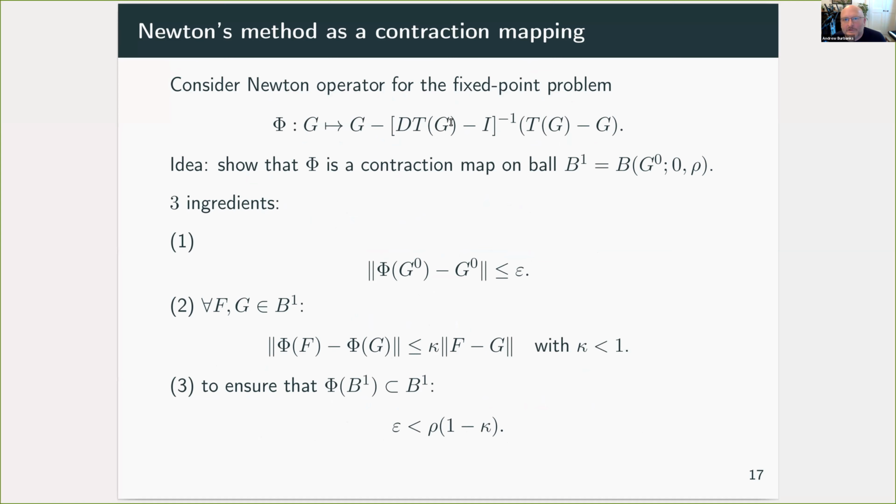Well, let's return to the Newton operator. And the idea is to prove that the Newton operator is a contraction map on a ball around our approximate fixed point. We know that the renormalization operator isn't a contraction because it has this expanding direction, but close enough to the fixed point, we would hope that Newton's method is. And there are 3 ingredients in doing this. We bound how far the approximate fixed point moves under Newton method. We gain a uniform contractivity constant, so this bounding all pairwise contractivities. And finally, we have to ensure that our ball is mapped into itself.